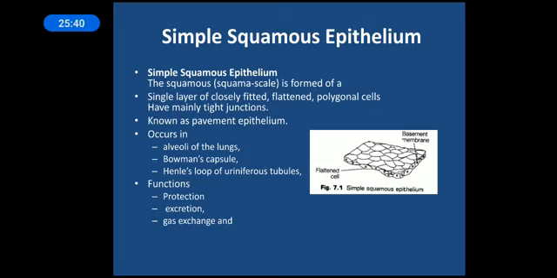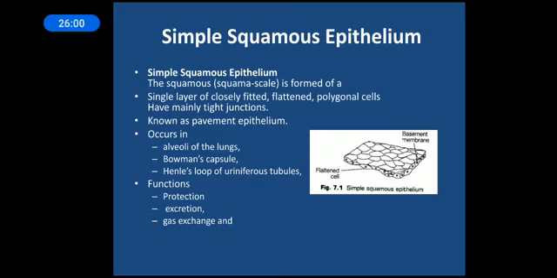Now, where are they found? They are found in alveoli. Here in alveoli, they will be responsible for the exchange of gases. As we know, the alveoli is made up of a single layer of cells, right? That single layer is nothing but this squamous epithelium, and it is a very thin layer, right? Because it is flattened cells.